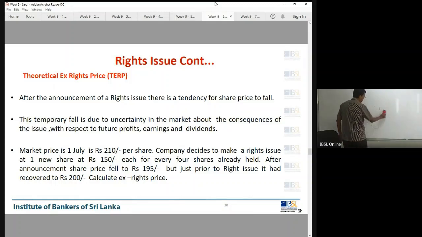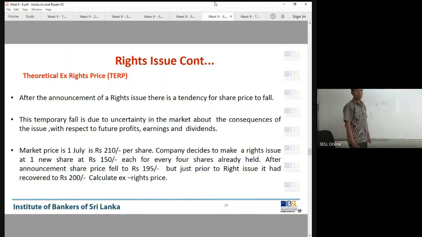So how do we do this question? One new share for every 4. One new share at 150, that is, the rights issue price is 150. After the announcement, the share price fell to 195.